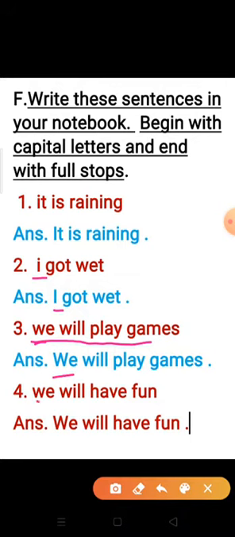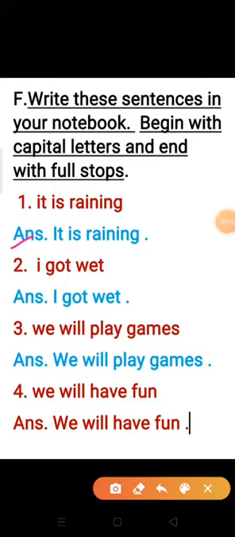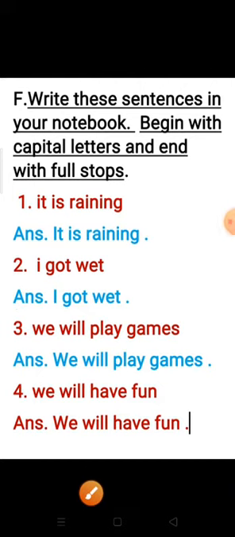Like this, we will have fun. Here W is written in capital, after that a full stop has been put. Okay, so these are the answers of those given sentences. You can write both question and answers in your English 2 copy. Okay, now we will see the next one, children.